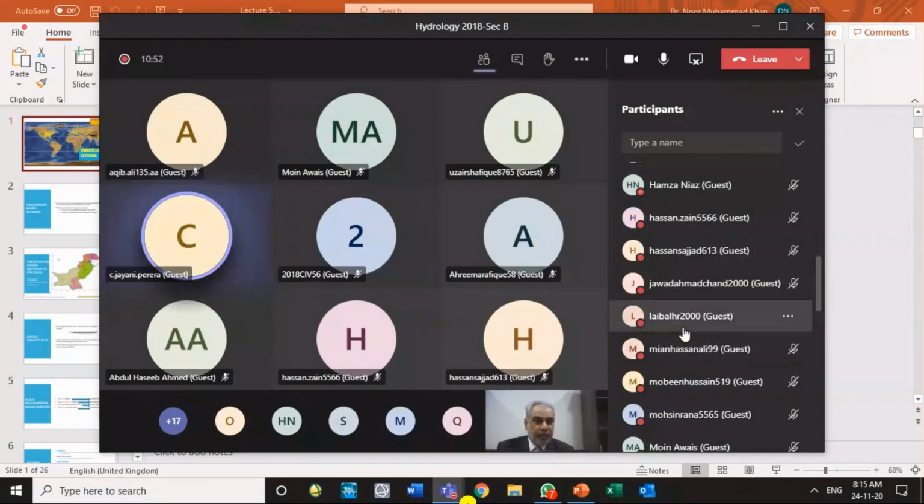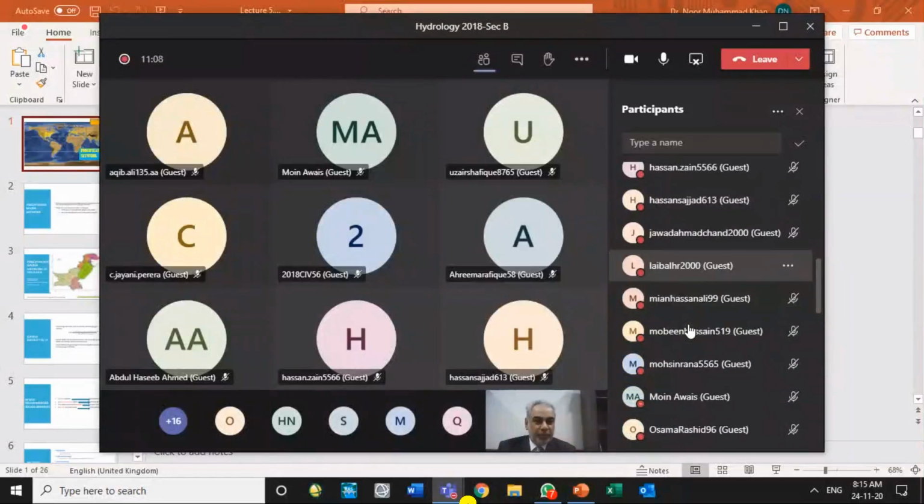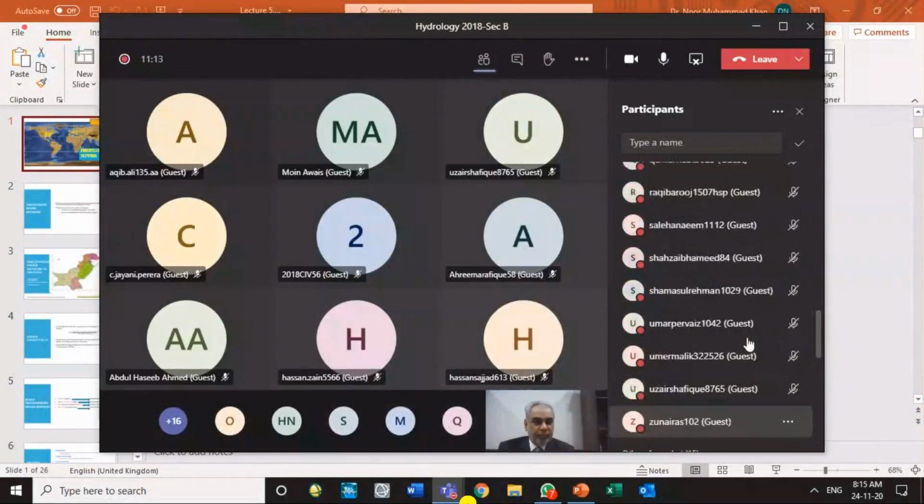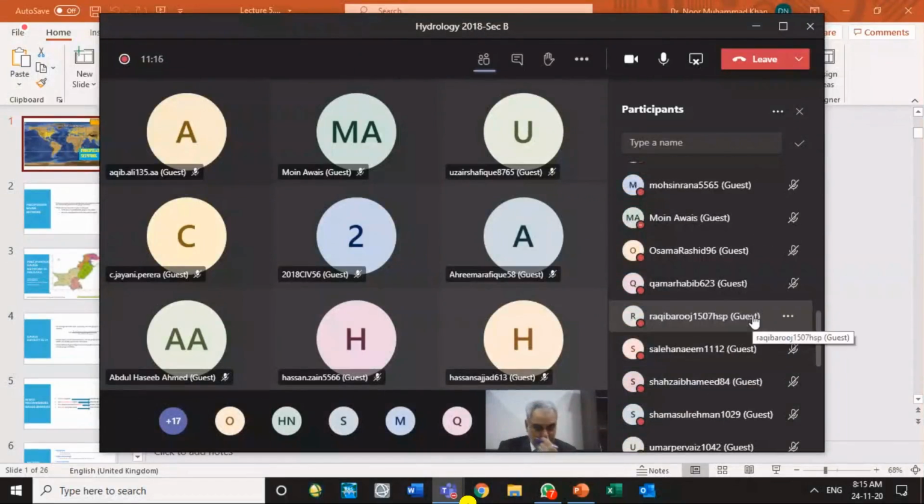Laiba Lahore 2000. Actually, this is a way of marking the attendance also, because just joining is not sufficient. Laiba seems to be absent. That's good. Muin Abbas.